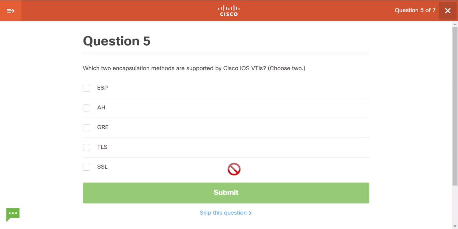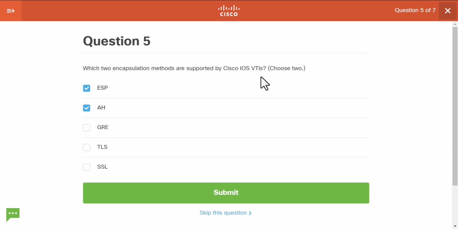Which two encapsulation methods are supported by Cisco IOS VTIs? VTI stands for Virtual Tunnel Interface. So they do ESP or AH. Yeah, so both AH, authentication header, and ESP are supported on Cisco IOS.